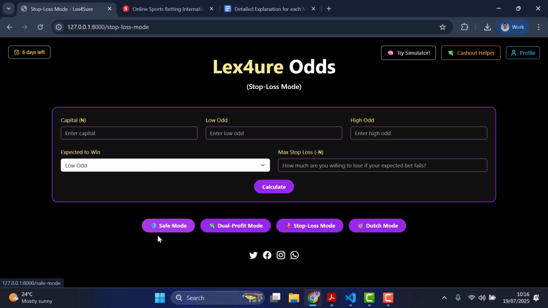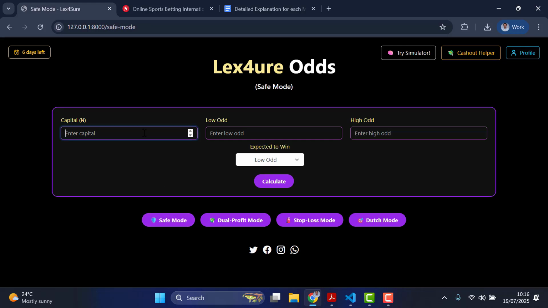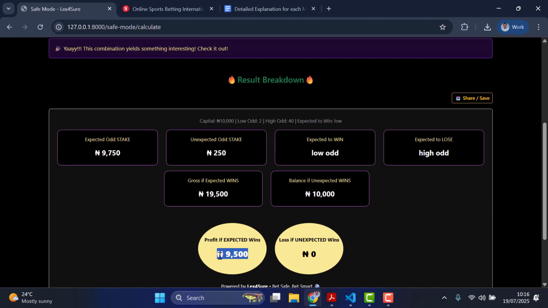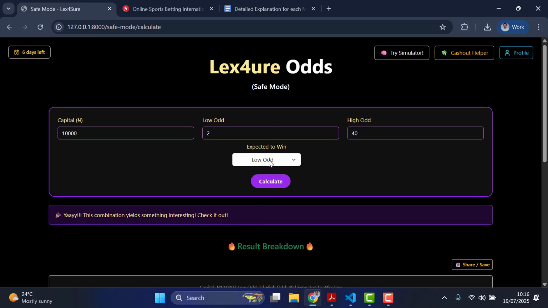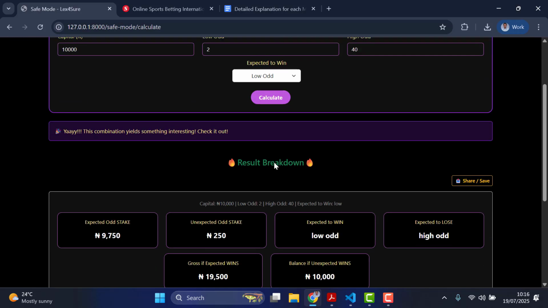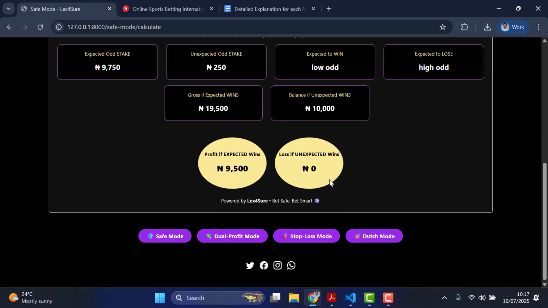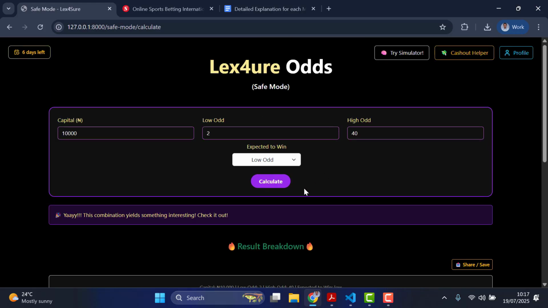Let me give you an example. Let's say I'm making use of this safe mode, and in this safe mode I put in 10,000, then the low odd, let's say I put in 2, then the high odd I put in 4, and I expect the low odd to win. If I calculate this, it worked nice. Now what is the result? So that means I'm going to get this profit, 9,500, if indeed my low odd should win. That's the takeaway. But if the opposite should win, the unexpected odd that I don't want to win, no wahala, my profit is still intact. That's what it means for the safe mode.